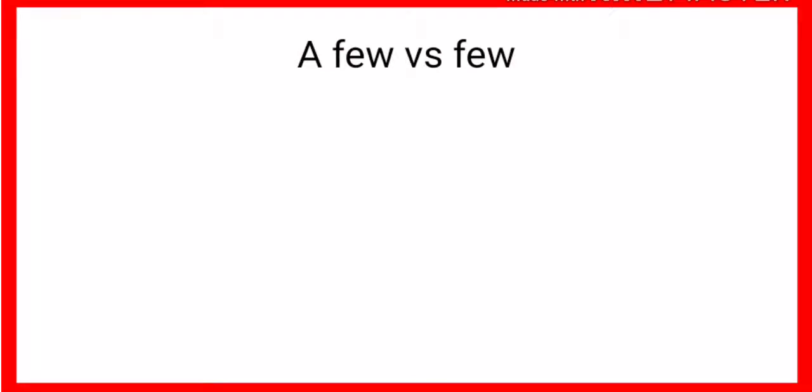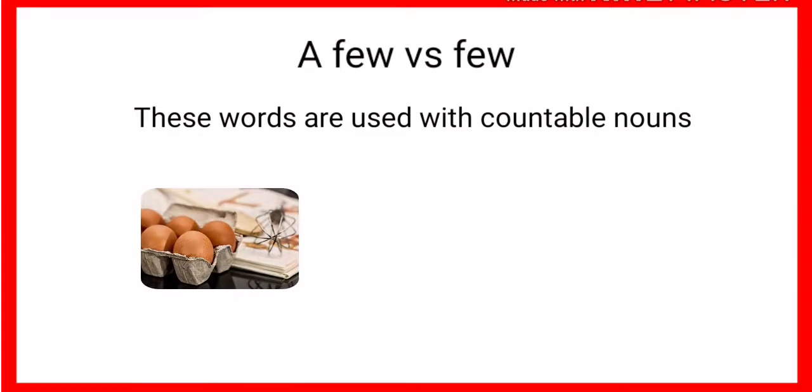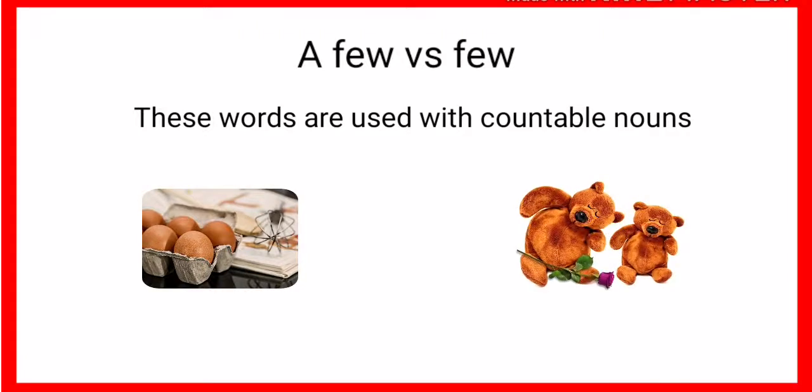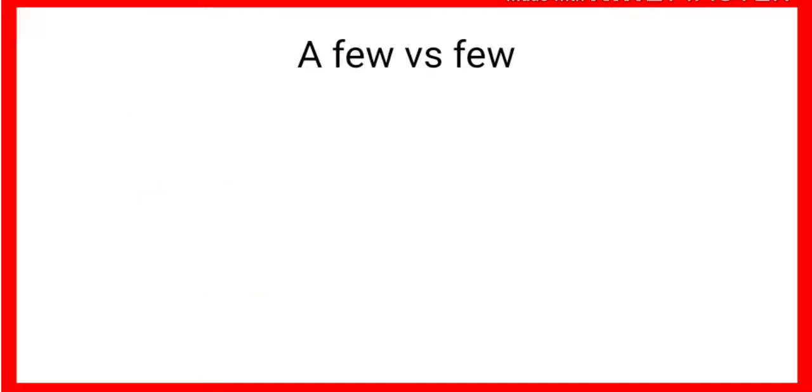A few vs few difference. These words are used with countable nouns. Countable nouns, those nouns that we can count. For example, eggs. We can count 1, 2, 3. These are countable nouns. And teddy bear. We can also count toys. These are countable nouns. A few means some but not many.